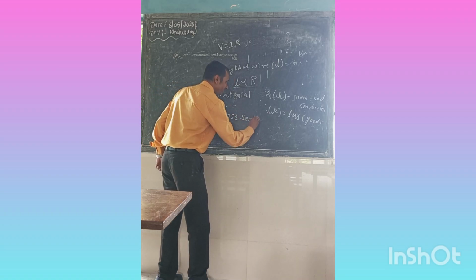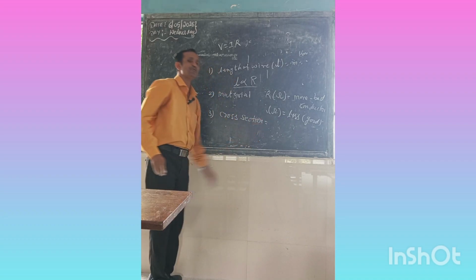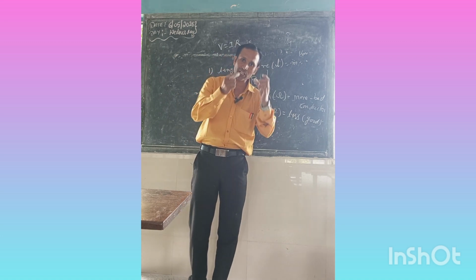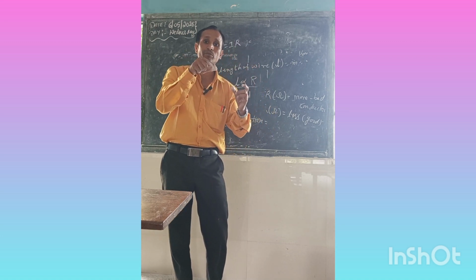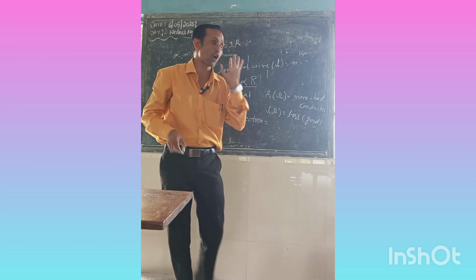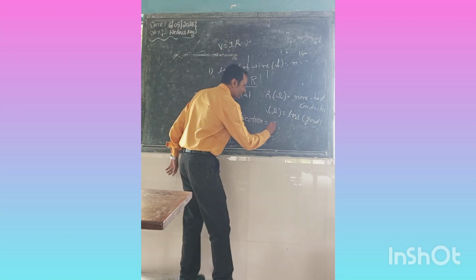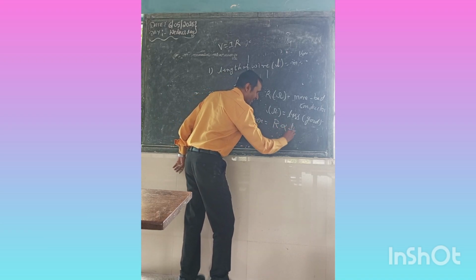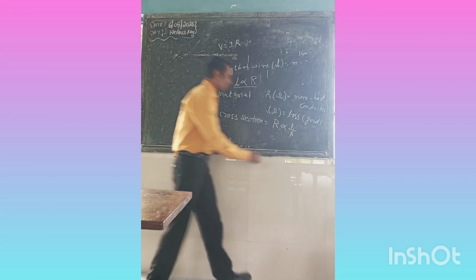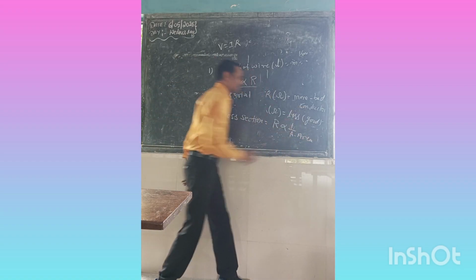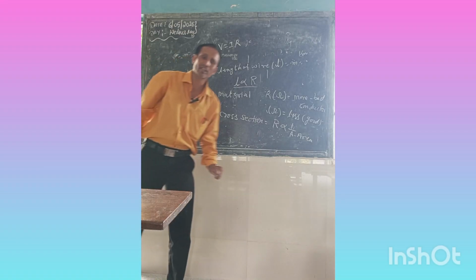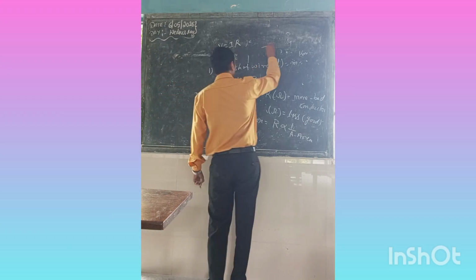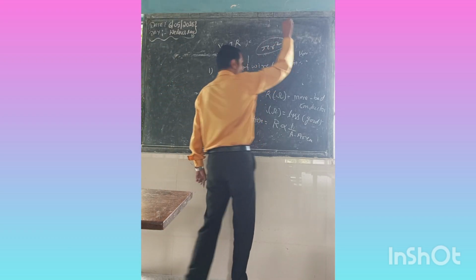Cross section means, if we take the wire and cut it, it becomes a circle, and that is the area. So resistance R is inversely proportional to 1 by A. A means the area of the conductor, the area of the wire, and we mostly take the wire as circular. So the area of the circle is what? I hope you know: area of the circle is pi r square.